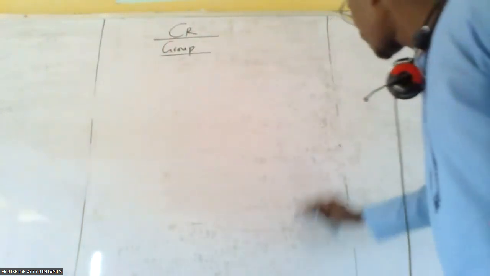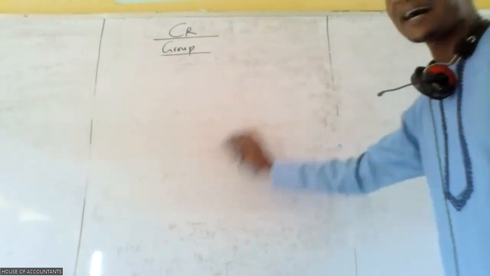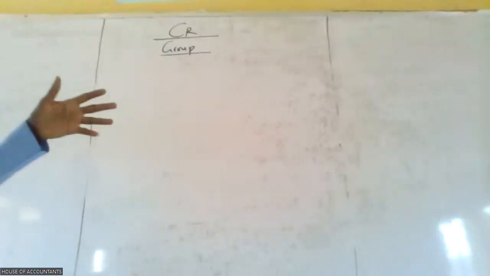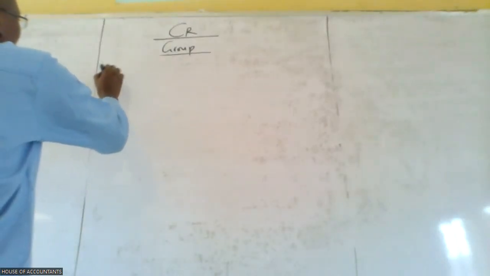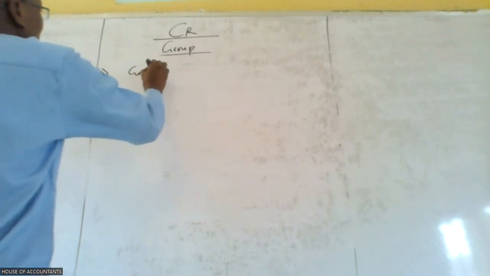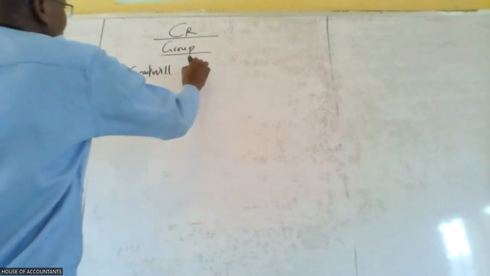So we have been able to get some of the elements that is giving us headache. We have gotten the group structure. We have gotten our purchase consideration now. So it means we can go to our goodwill computation.